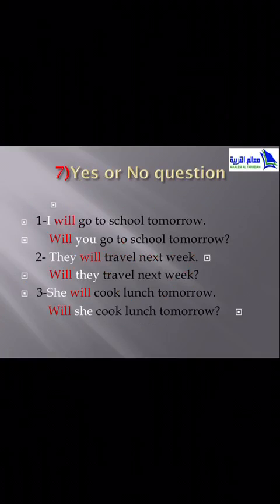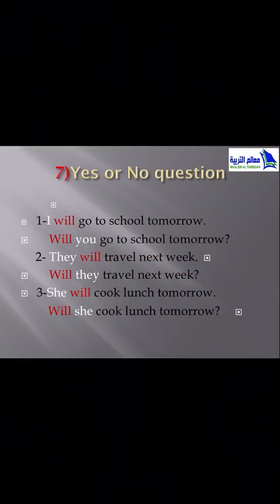Yes or no questions. If I ask you to make a yes or no question about future simple tense. Number 1. I will go to school tomorrow. What will we do? We exchange between the subject and will. Where is the subject? The subject is I. And we will exchange between I and will. It will be, will you go to school tomorrow? Before we had I, it will be you in the question.